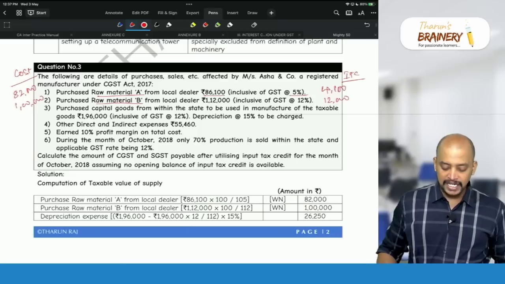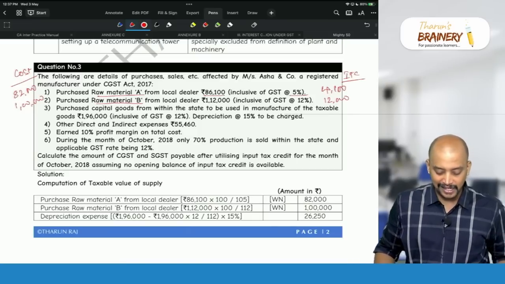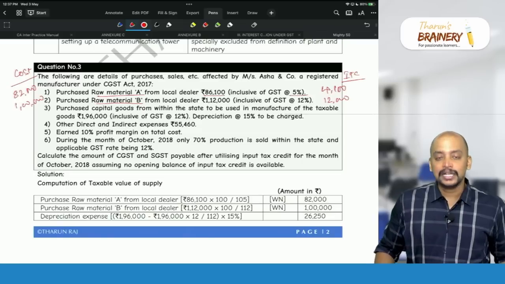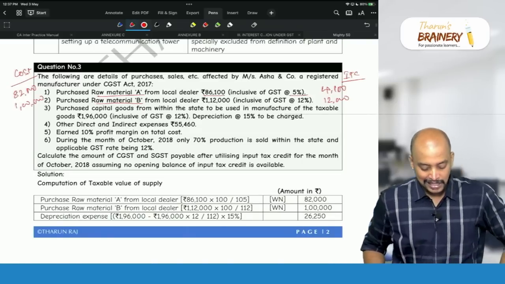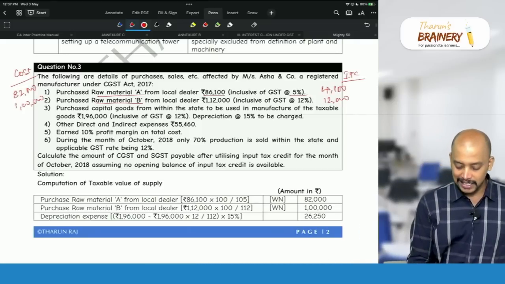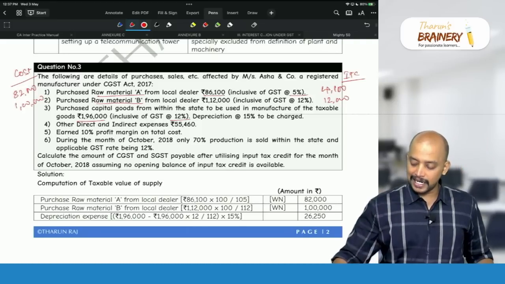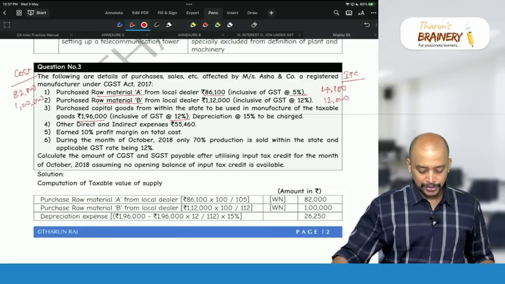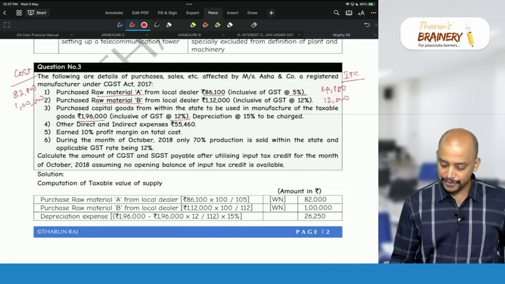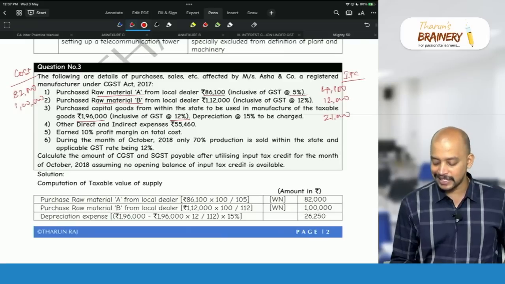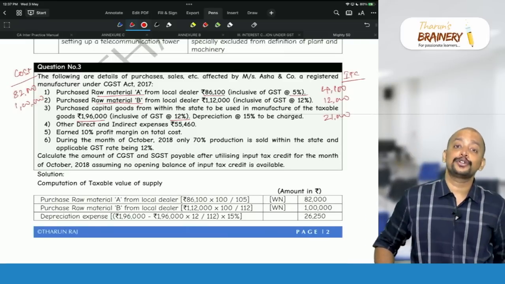Then number 3, purchased capital goods from within the state to be used in manufacture of taxable goods 1,96,000 inclusive of GST at 12%, depreciation at 15% to be charged. So 1,96,000 into 12 divided by 112. ITC is how much? 21,000. But remember, the entire cost of capital goods we will not take into the cost of production.